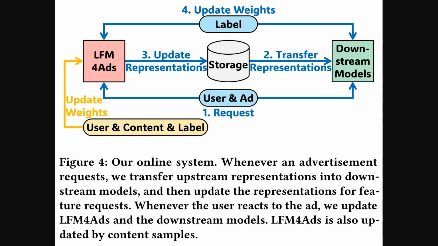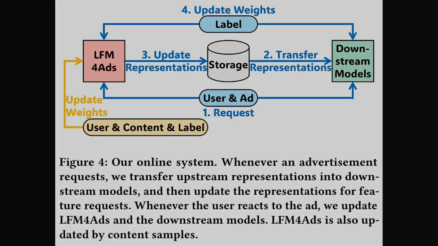Alright. The previous figure detailed usage paths across feature, module, and model levels. Figure 4 shows the online loop. A request hits storage, representations are transferred to downstream models, and the foundation model simultaneously infers new user, item, and cross-representations that storage then refreshes. A label arrival triggers weight updates for both sides, which keeps learning continuous. Content streams also update the foundation model, so representation quality remains fresh across domains.